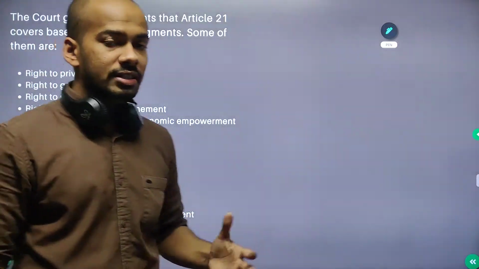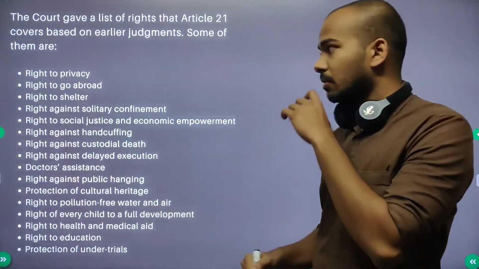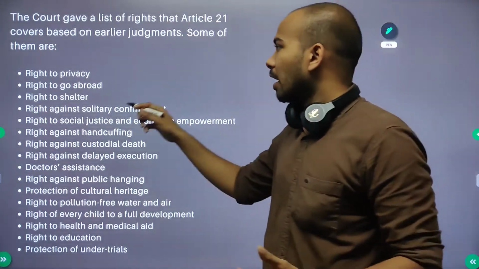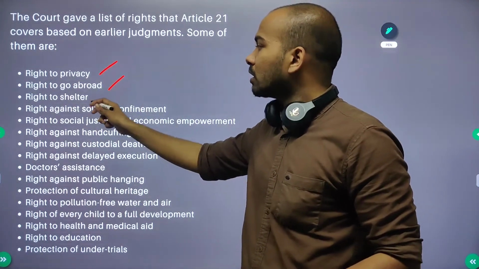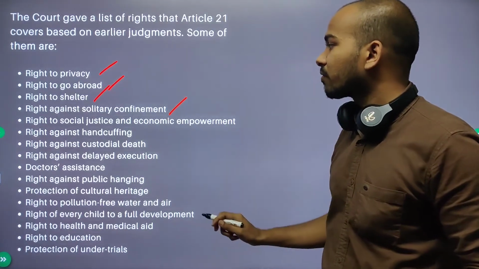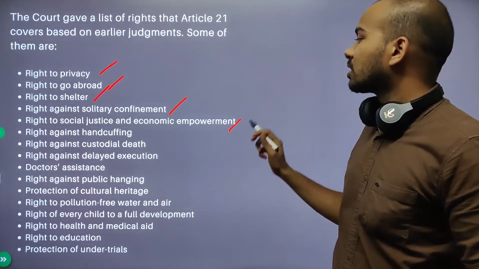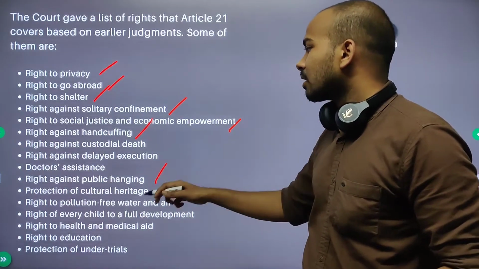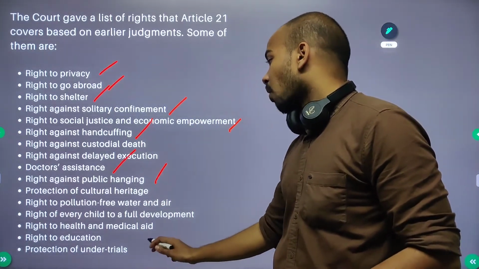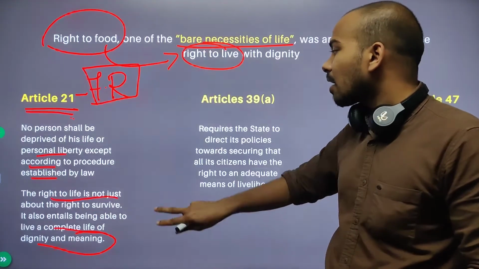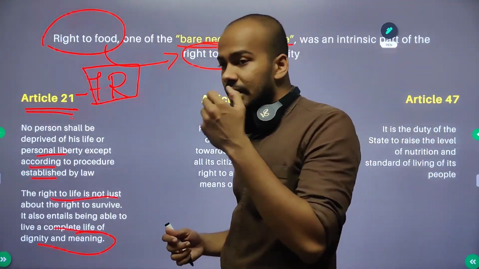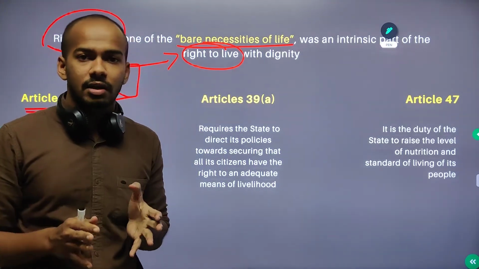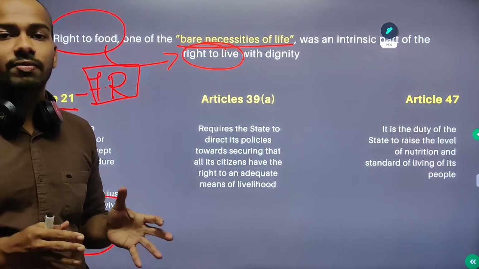Through different judgments, a long list has been created. It will run to more than this. Some of the important ones are the right to privacy, right to go abroad, right to shelter, protection against solitary confinement, right to social justice and academic empowerment, right against handcuffing or public hanging, doctor's assistance, and proper health and medical aid. A lot of points come under the right to life, that is, under Article 21, the fundamental right provided to the citizens of the country.